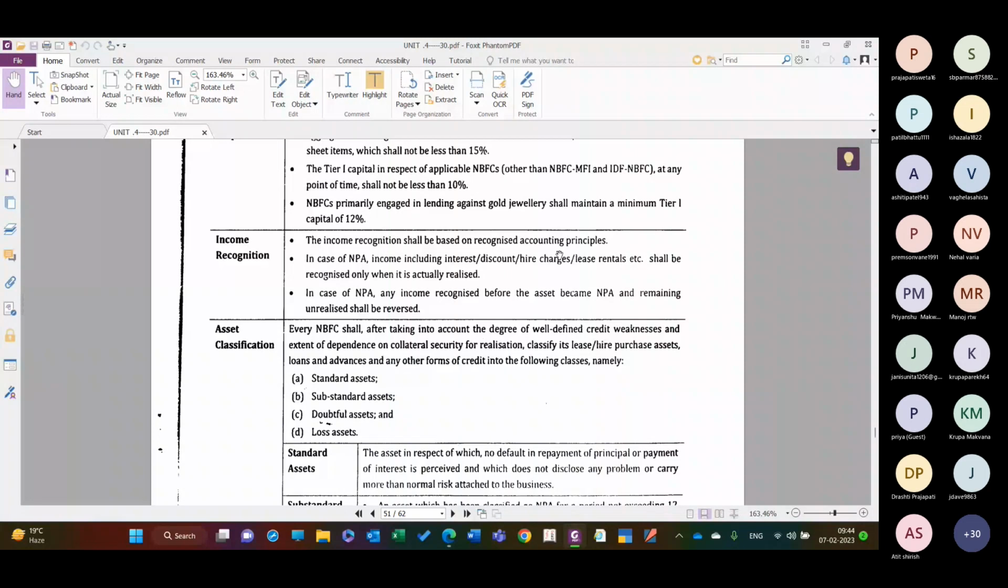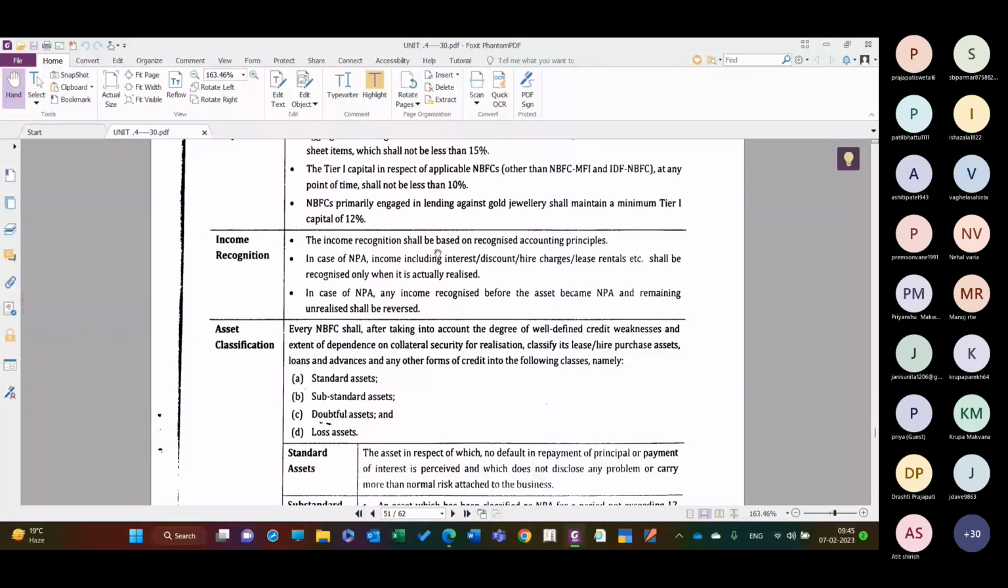In case of NPA, non-performing assets, income including interest, discount, hire charges, lease rentals, etc., shall be recognized only when it is actually realized. And in case of NPA, any income recognized before the asset became NPA and remaining unrealized shall be reversed. So these are the requirements about income recognition. All the NBFCs have to follow these principles.